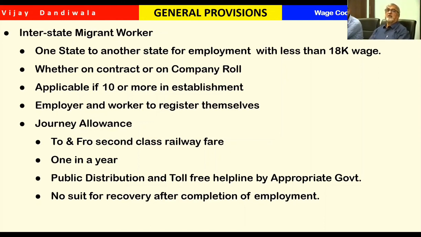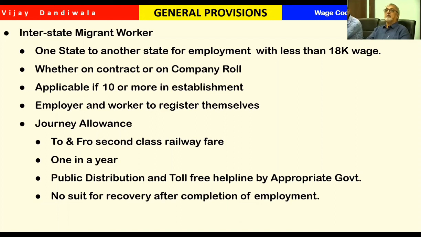But the most important thing is that here again one point is there. Now the interstate migrant has joined amidst the year, in the middle of the year. Then what to do?